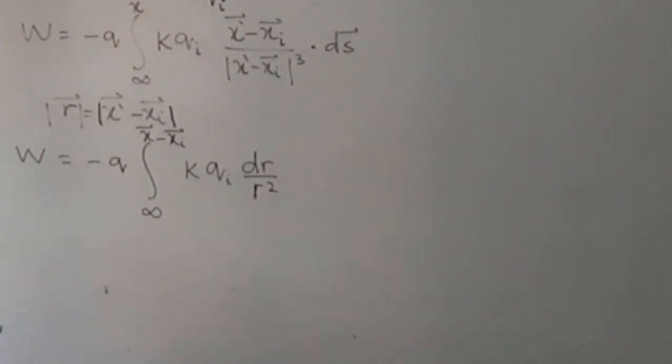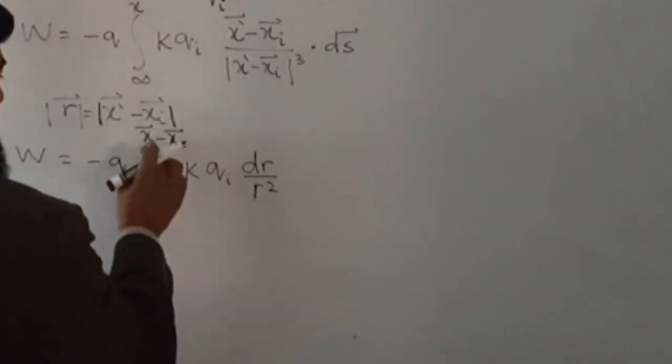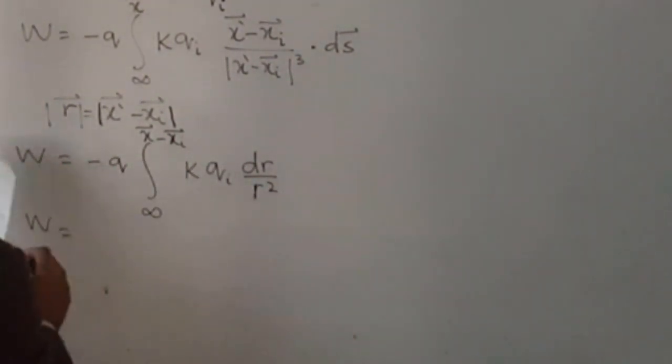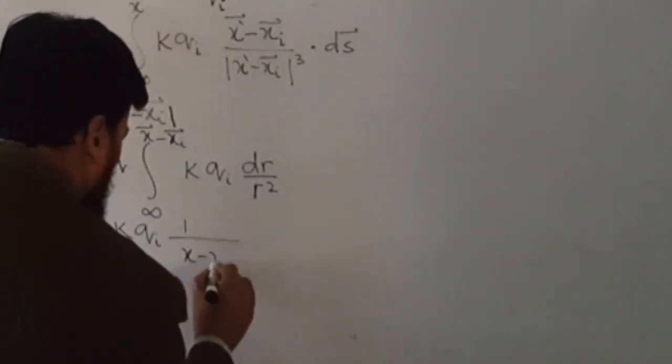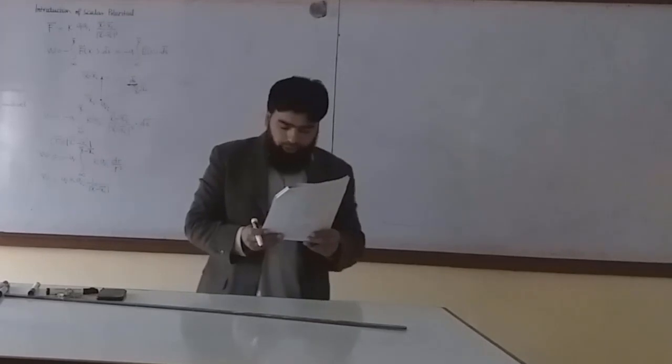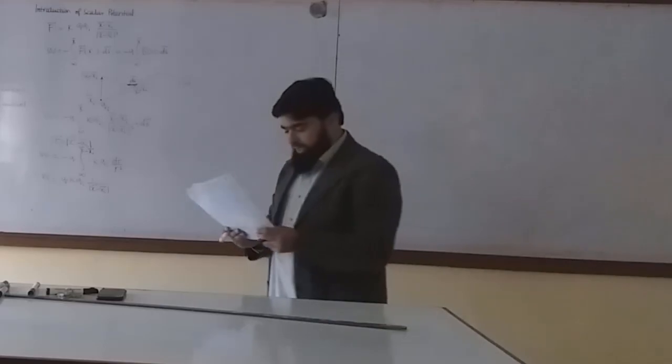So I can write that this work is equal to, what will this be, minus 1 over r, and then put the value in. So you will have this q, and k qi, and 1 over the absolute value of x minus xi. So this is the electrostatic potential at position x due to qi.